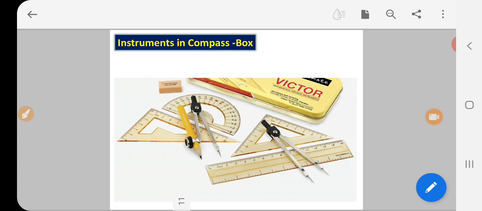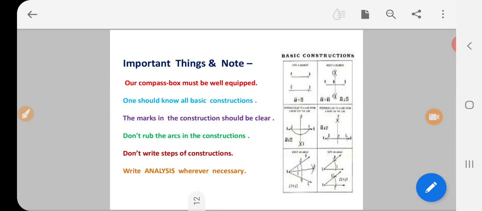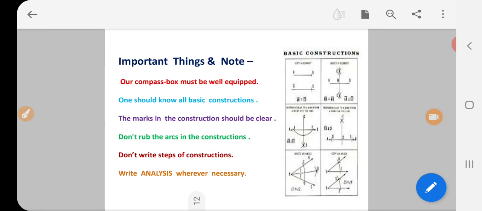So if your compass box is well equipped, you can draw the geometrical figures very easily, correctly. So the next topic is geometric construction. Before that, we must know what I just told you, important things regarding the compass box. Our compass box must be well equipped.